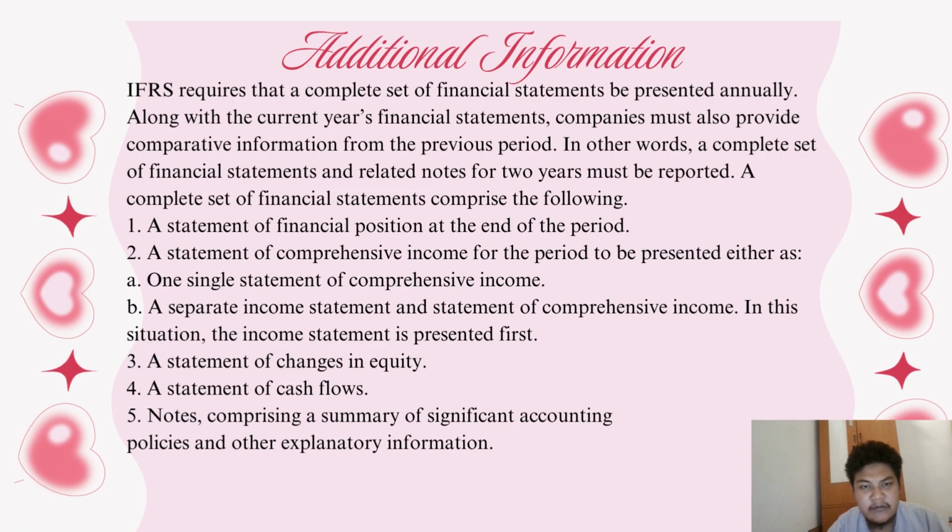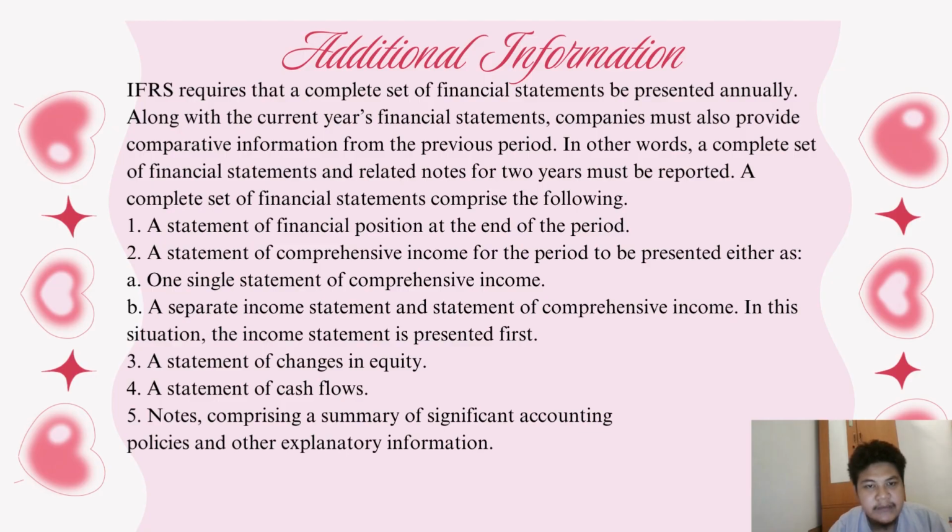A complete set of financial statements comprises the following. One, a statement of financial position at the end of the period. The second one is a statement of comprehensive income for the period, to be presented either as one single statement of comprehensive income, or as a separate income statement and statement of comprehensive income.